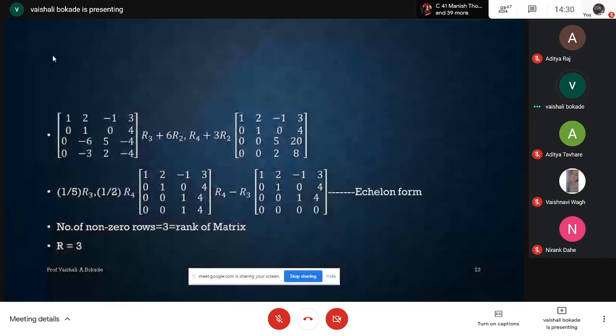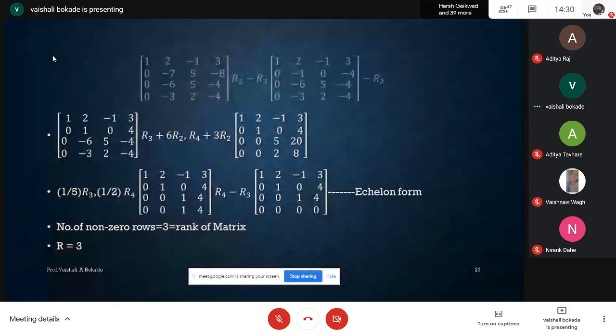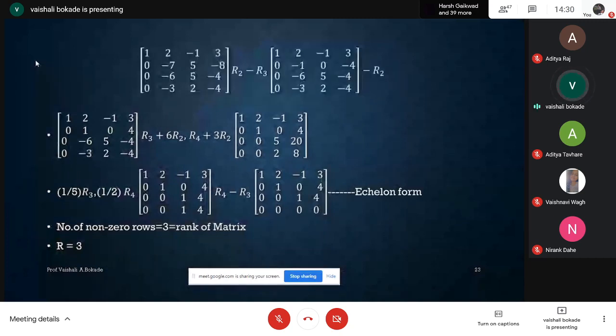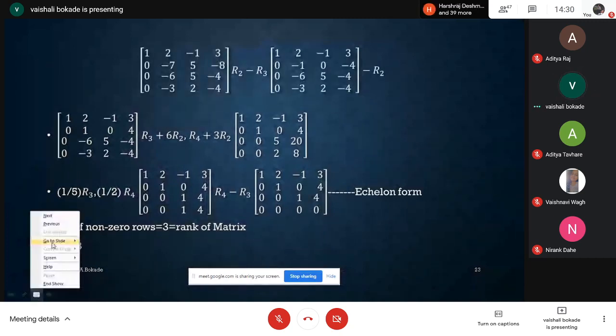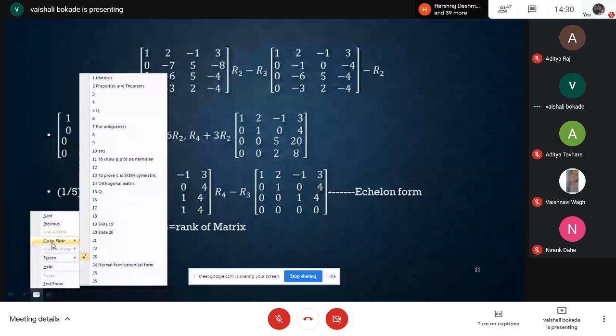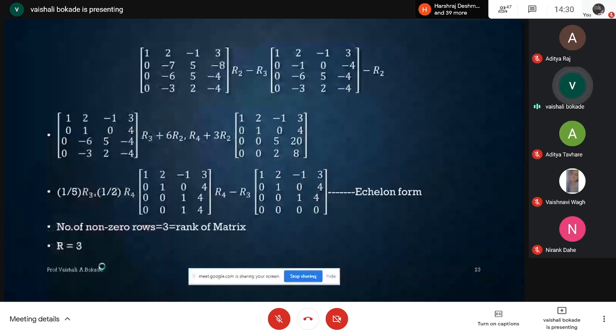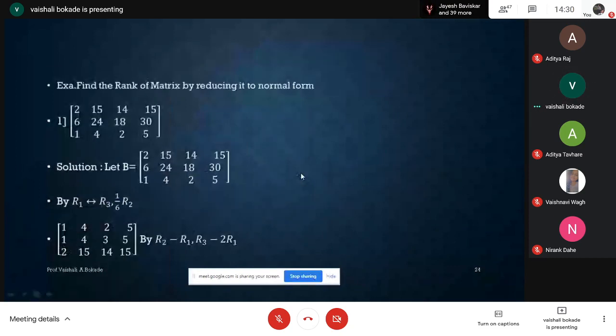Now I have to go for, if you are getting echelon form, how I'm going for row transformation here.